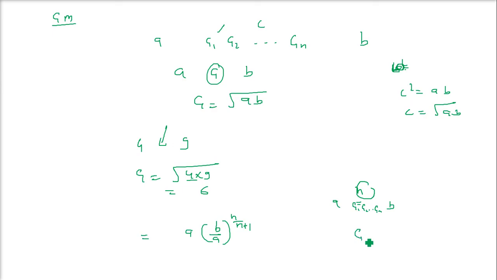That means G to the power n, because you're multiplying it: G1, G2, G3. If you multiply G1, G2 up to Gn, the theorem is saying that if n geometric means are inserted between two quantities, the product of the n geometric means is the nth power of the single geometric mean. So if there is only a single geometric mean, this will be equal to G to the power n. This is one of the very important properties.